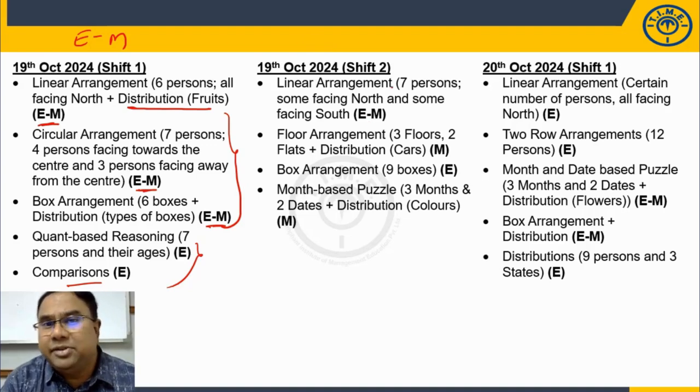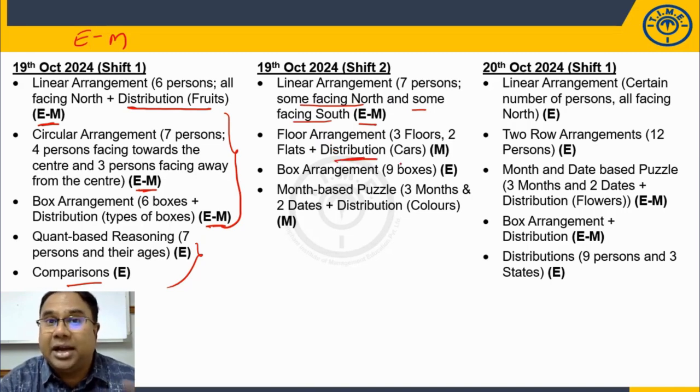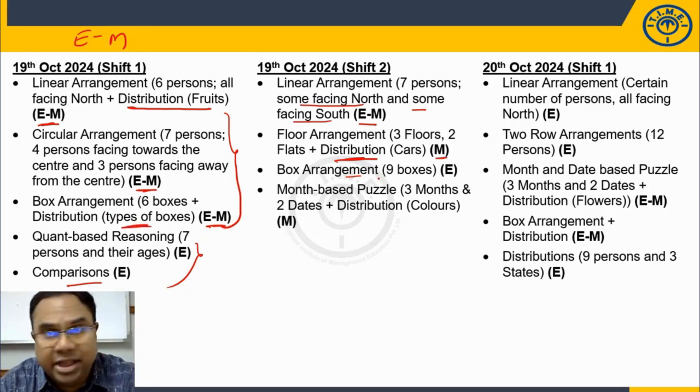See, linear arrangement, there were 7 persons, some facing north and some facing south. Not mentioned how many are facing north, how many are facing south. So easy to moderate. Floor arrangement, 3 floors, 2 flats, but there is a distribution of cars variable here. So again, this is time consuming, moderate. Box arrangement, 9 boxes. Earlier we had a distribution, type of box. Here no distribution is given. Only 9 boxes, straightforward, easy questions.